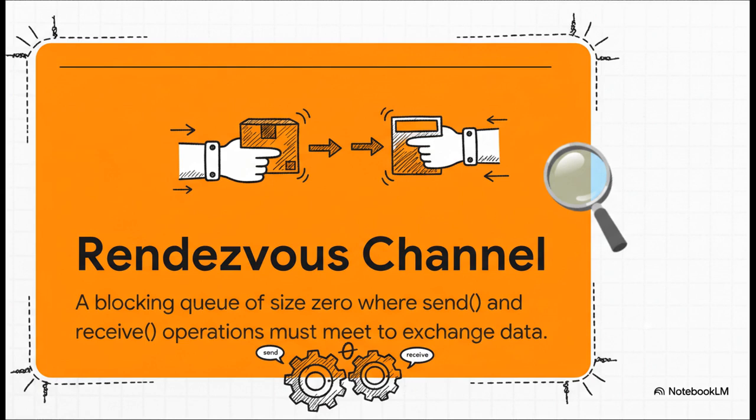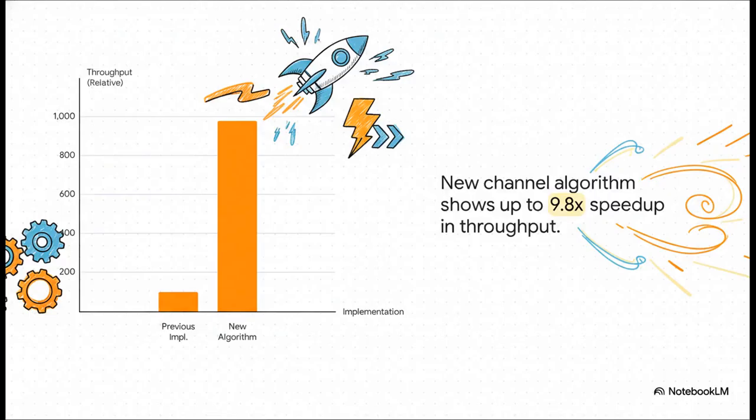The channel works the exact same way. One piece of code with some data has to meet up with another piece of code that needs it before they can make the exchange. It's a simple, elegant idea, and it's the absolute foundation of Kotlin's high-performance concurrency model. And the engineers behind Kotlin are just obsessed with making this faster and faster.